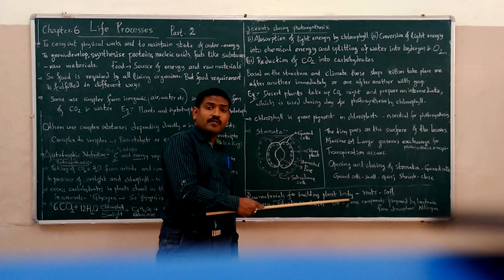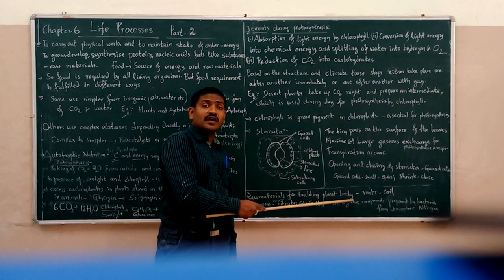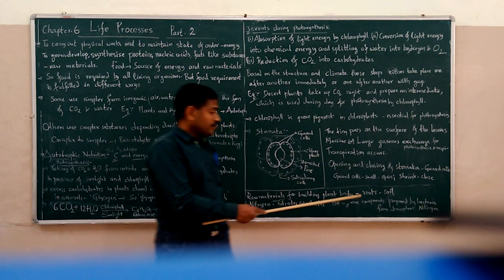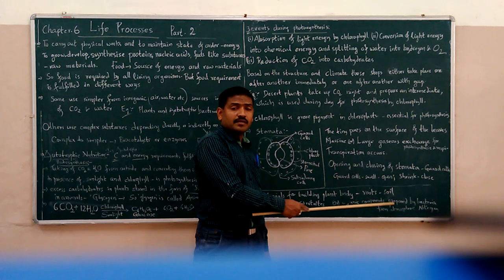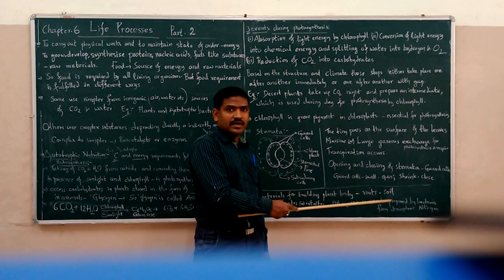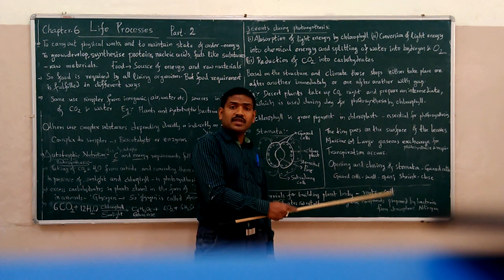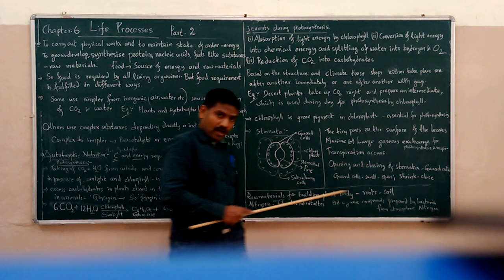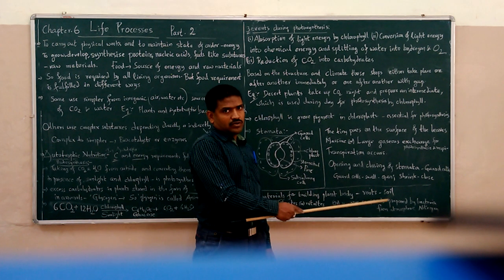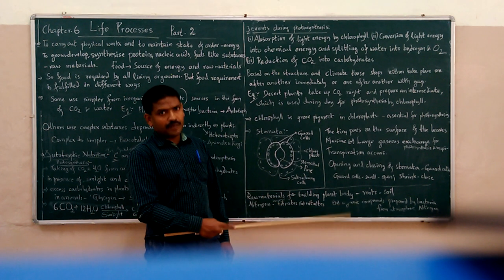But the organic form of nitrogen is made available to the plants by some special bacteria called Rhizobium and cyanobacteria, which fix the atmospheric nitrogen into an organic form, so that the plants can take up the nitrogen.